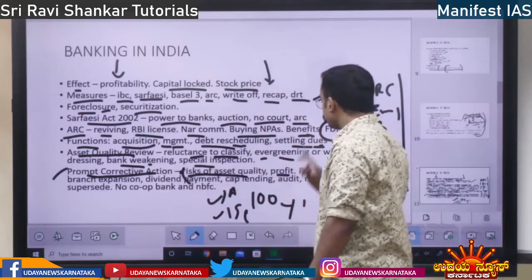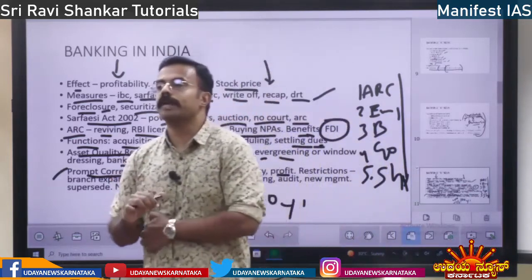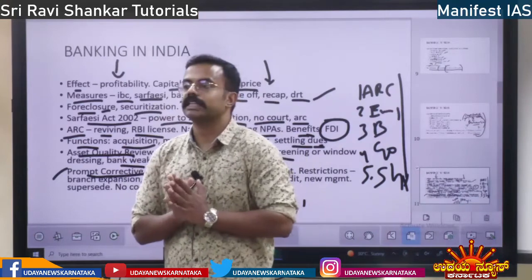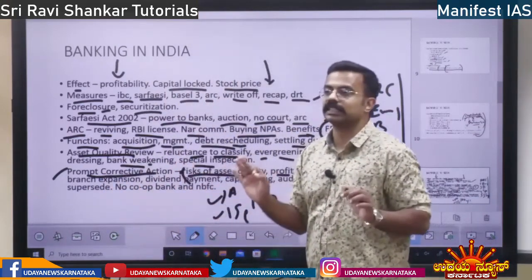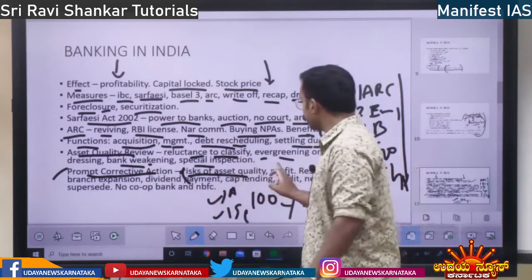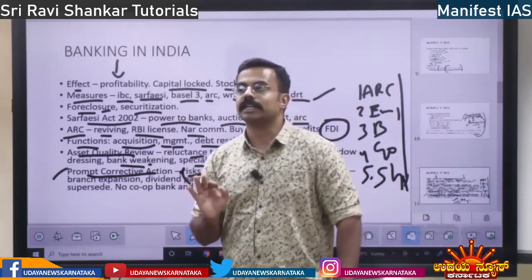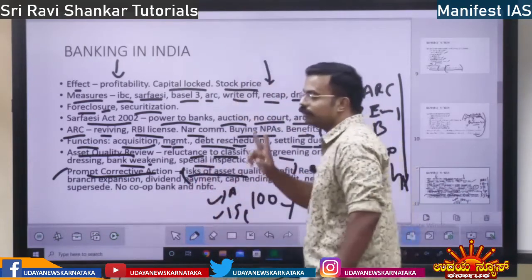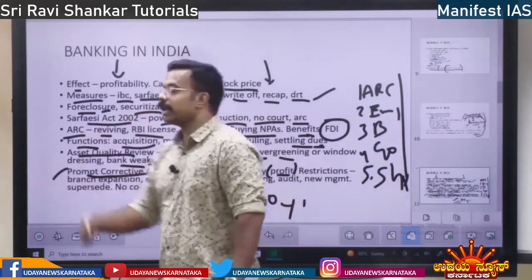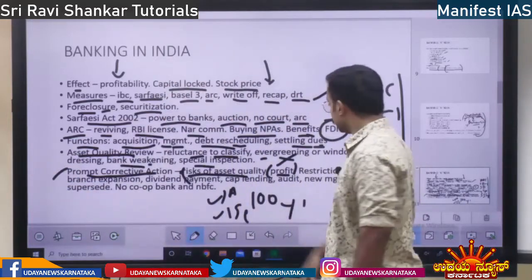Next, they are going to see whether that asset is going to make any profit. Then the corrective action will be taken in such a way that the asset will start making profit. That can also be done, right?